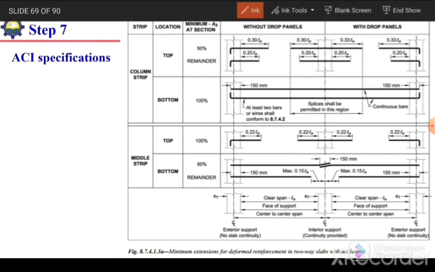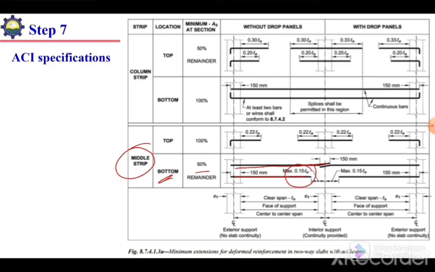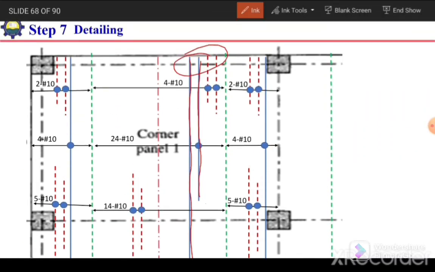For middle strip bottom reinforcement, 50% should be extended throughout, and 50% we can curtail at a distance 0.15 ln. I have curtailed at a distance 0.15 ln from the face of the support. It should be from the face of the support like this. I need to curtail it over here. So this much distance from here up to the face of the support will be 0.15 ln, and ln is the clear span from here to here. In this way we can detail our slab.